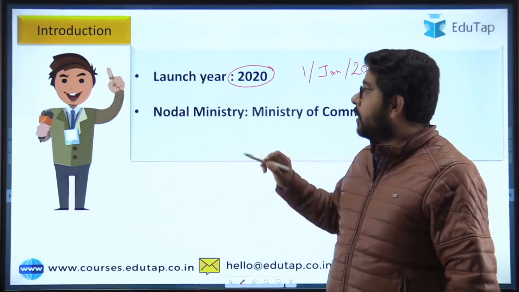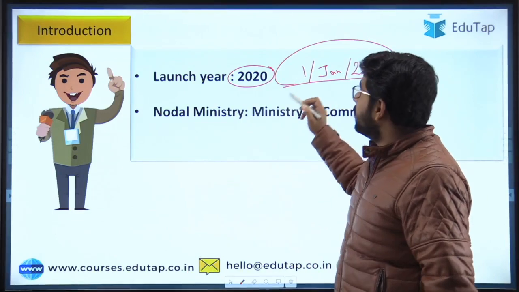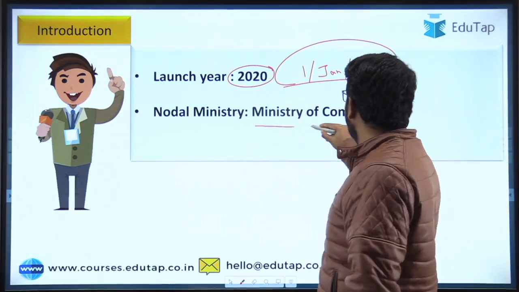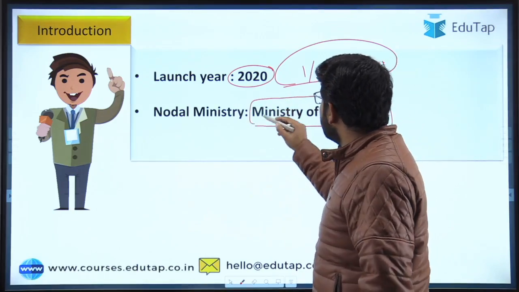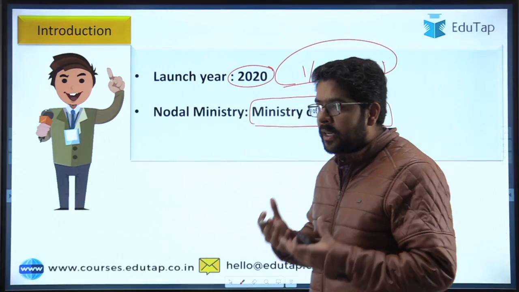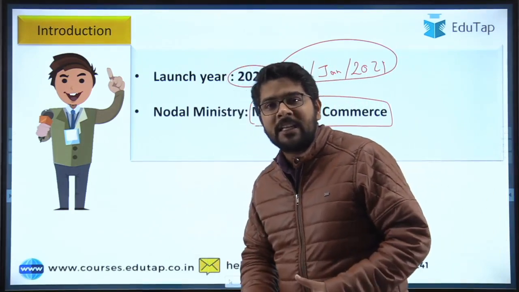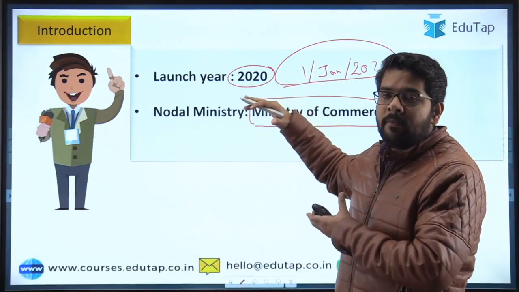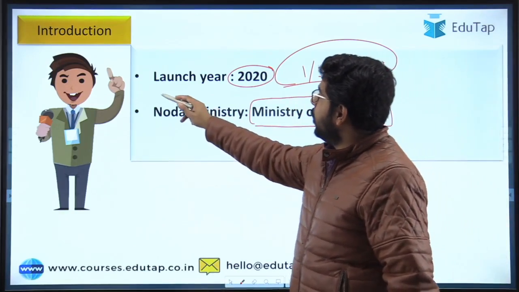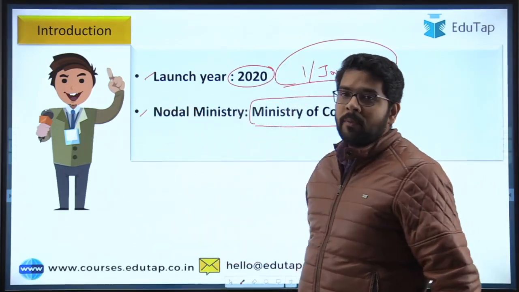Both are really important points from our exam point of view. Then the nodal ministry involved here is the Ministry of Commerce. Guys, if you recall our previous video, I gave you the dimensions of how you need to cover any of the government schemes, and keeping those dimensions in mind, we will cover this scheme as well. So we have talked about the launch year as well as the nodal ministry.